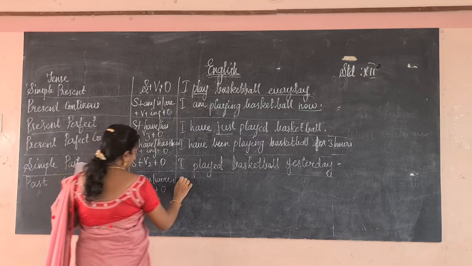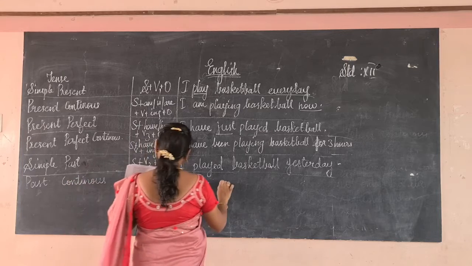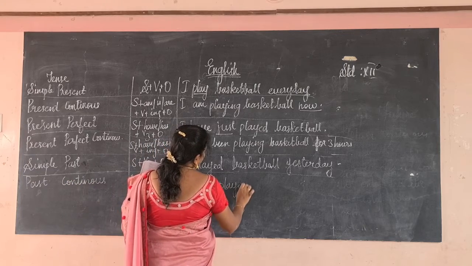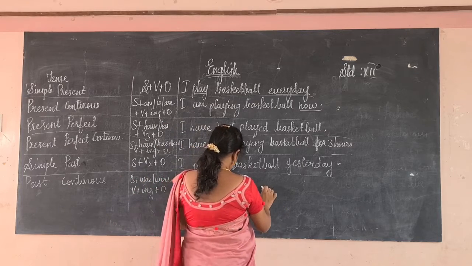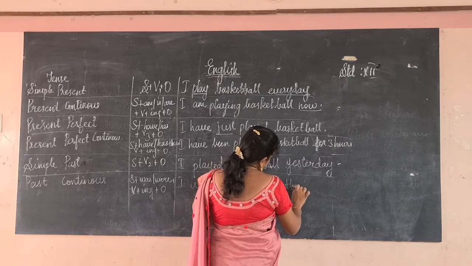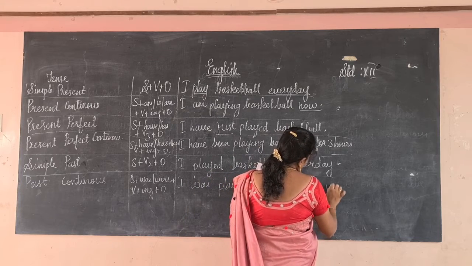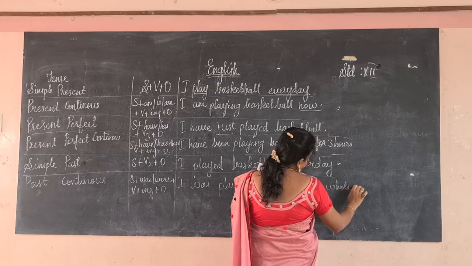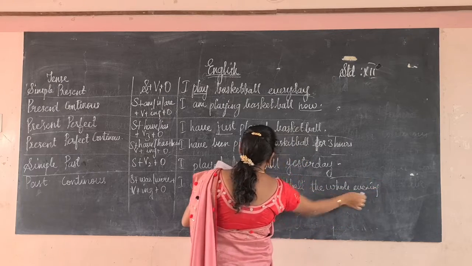So I is singular, so I was playing basketball the whole evening. The action is in progress.